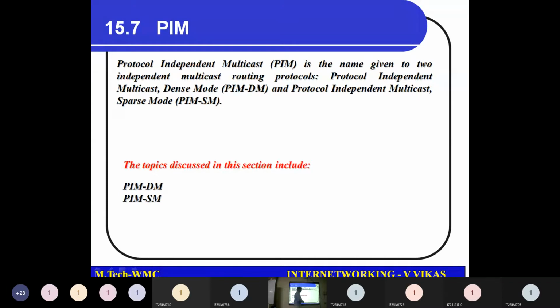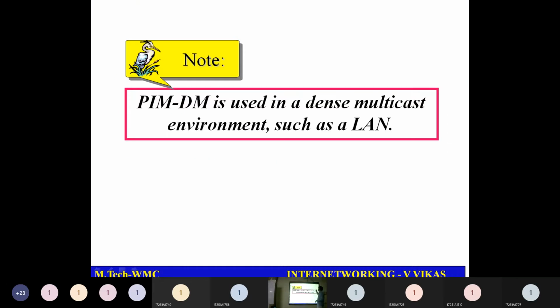Then we have PIM. PIM stands for protocol independent multicasting. This is available in two modes: one is dense mode, the other is sparse mode. So we will see these two things. PIM DM is used in a dense multicast environment. For example, you have a local area network and within that you want to have multicast communication, then you can go for PIM dense mode.